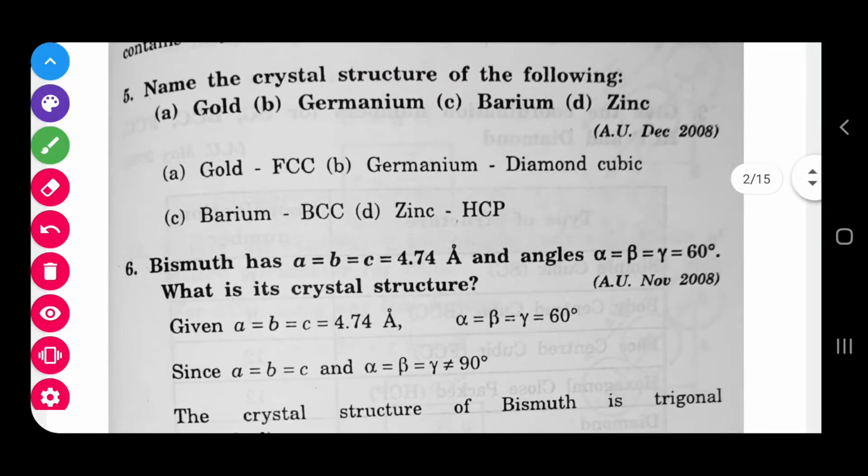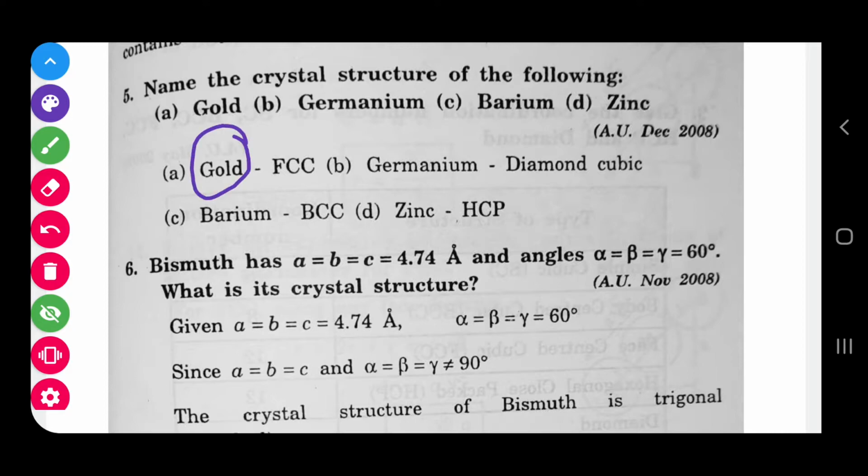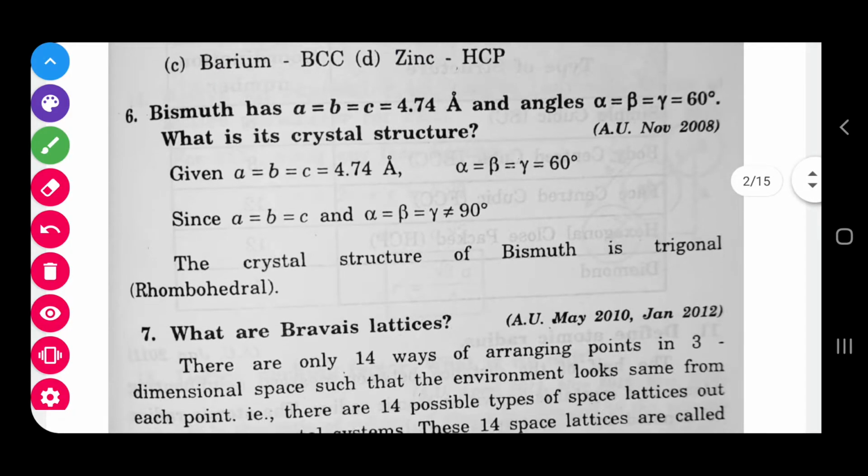Next, name the crystal structure of the following. We have to say the structure for some materials. Gold has the face centered cubic structure. Germanium, a semiconducting material, has the diamond cubic structure. Barium has the BCC structure. Zinc has the HCP structure. In that way, we have to remember other materials also. Whatever the material, we have to find its structure, then only we can write. If you know many materials, it will be easy to write.